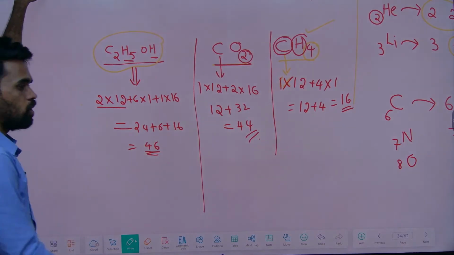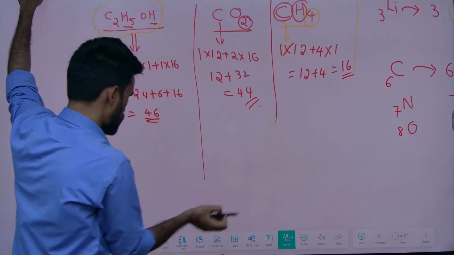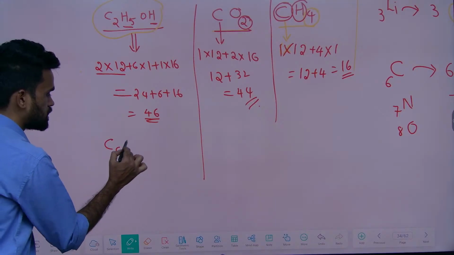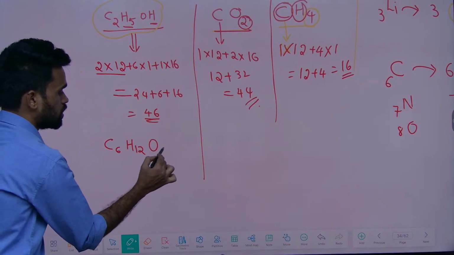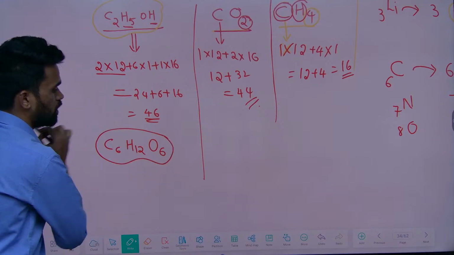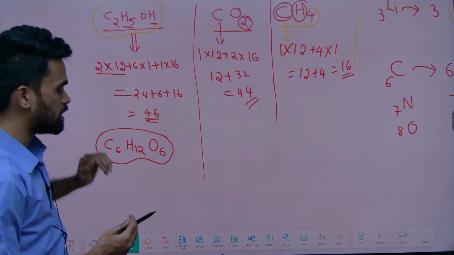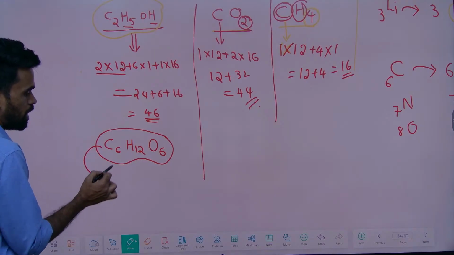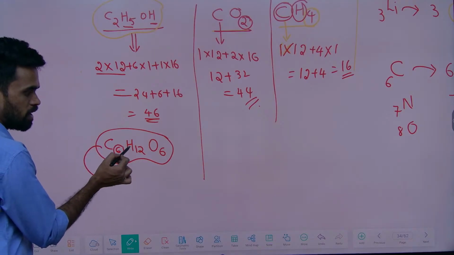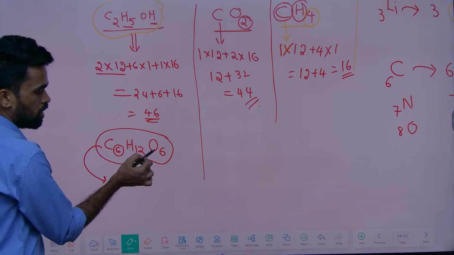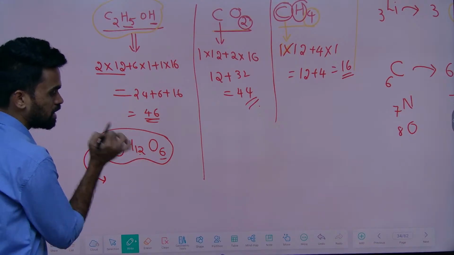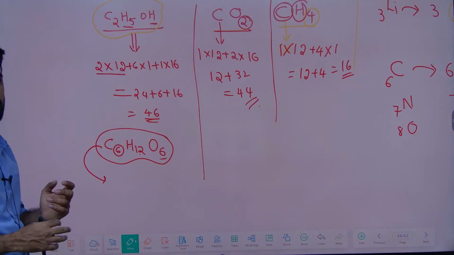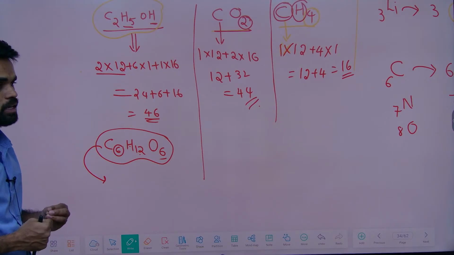Now, let us take a little bigger molecule. Don't get scared by looking at the molecular structure or formula. C6H12O6. What is this? This formula suits glucose. Now tell me what its molecular weight is: the atomic weight of carbon multiplied by 6, the atomic weight of hydrogen multiplied by 12, the atomic weight of oxygen multiplied by 6. The total sum you get as the molecular weight of glucose is 180 units.